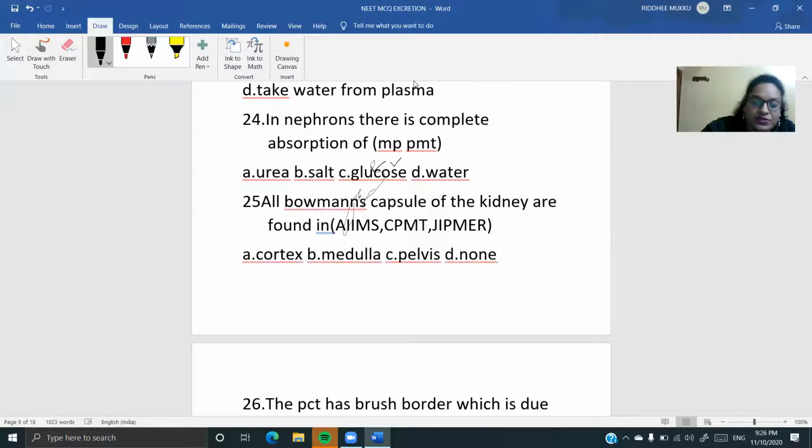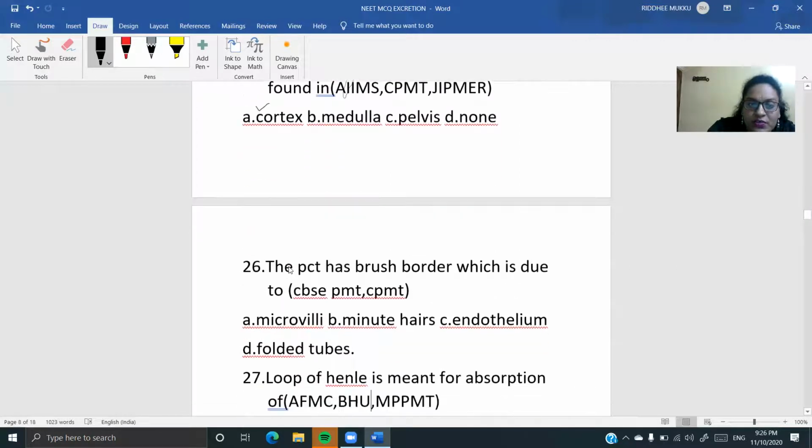All Bowman's capsules of the kidney are found in... The next question children देखिए यहाँ पर. Bowman's capsule और glomerulus, malpighian capsule कहाँ रहेगा? Cortical area में रहेगा. So the answer is going to be the cortical area. Okay. Now next come to another question.